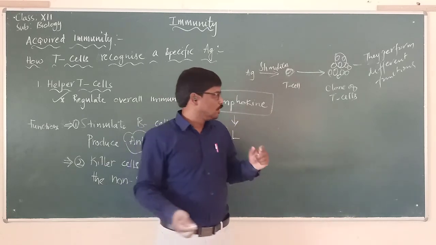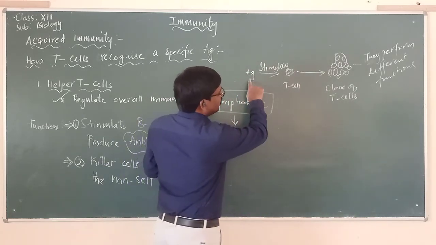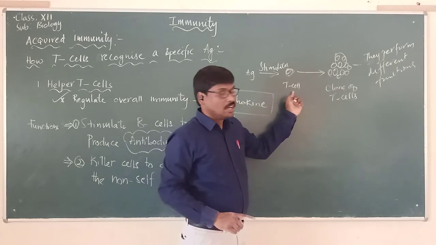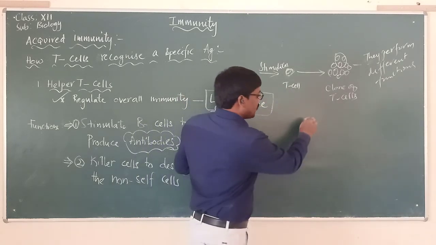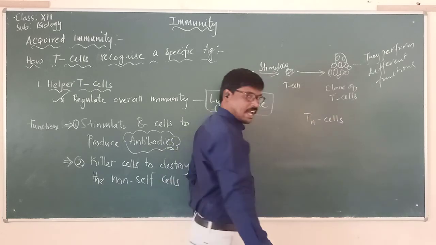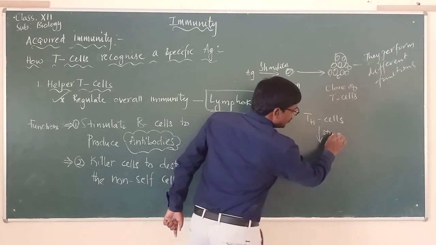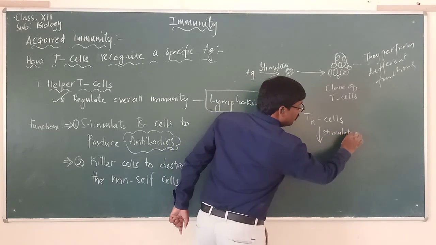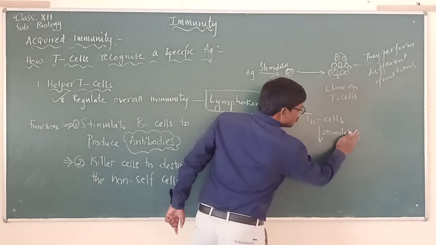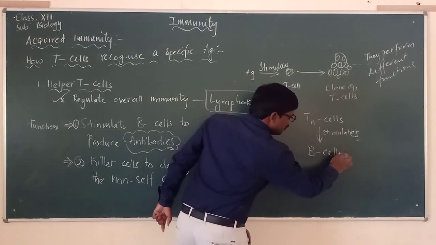B cells. So here, as soon as the antigen enters, it is stimulating the T cells. Now T cells in turn, the first cells we are calling them as what? T helper cells. These T helper cells will now go and stimulate the B cells.